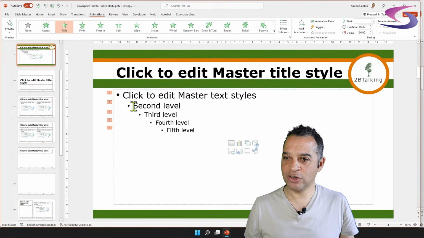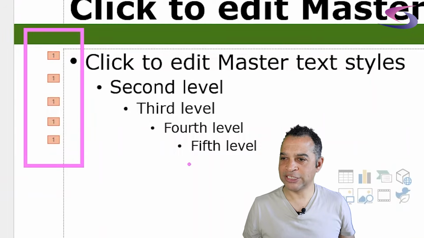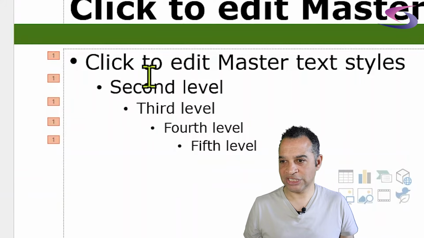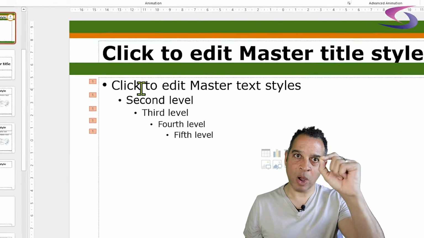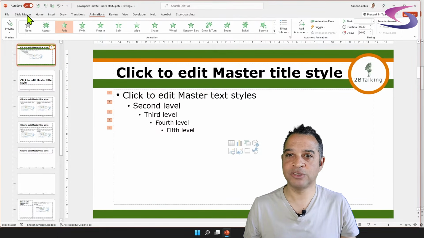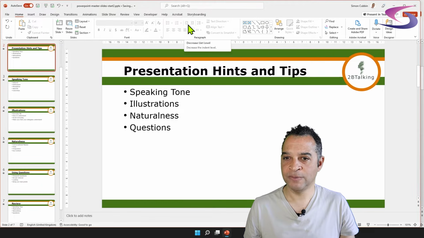So when I click on Fade, it looks like it all comes in, and it looks like, hang on a sec, it's got 1, 1, 1. This is for each of these bullet levels just here, but the main bullet level just here at the top is going to come in one at a time. Let's prove that by closing down the master view. So if we go to Slide Master at the top and click on Close Master View.